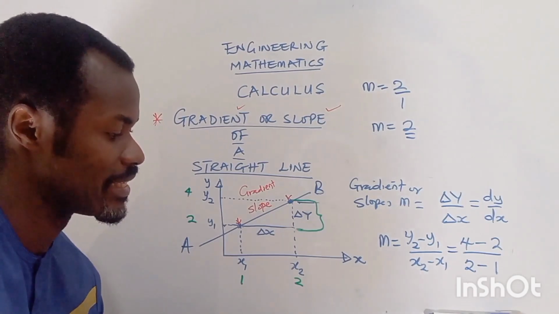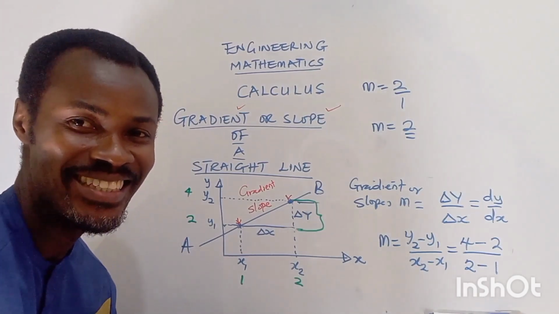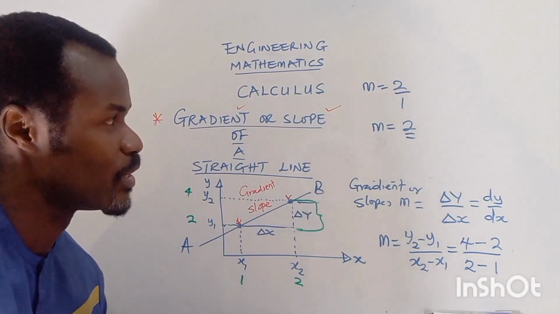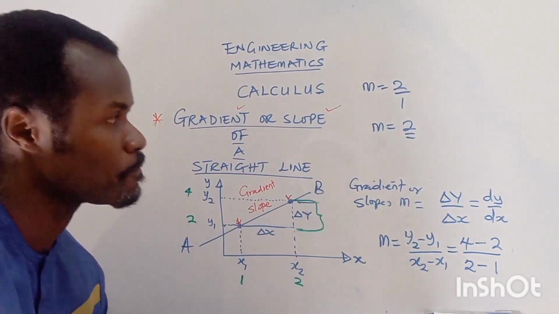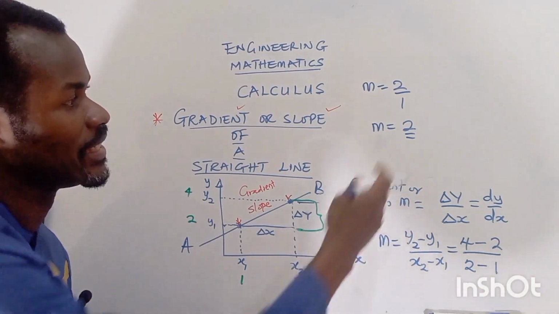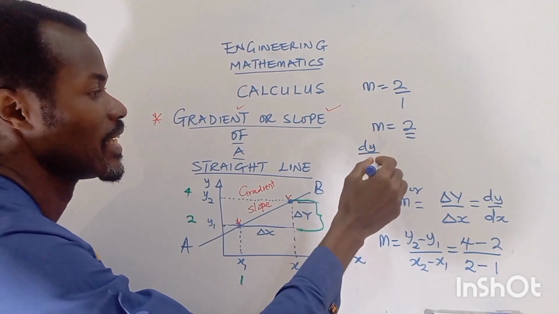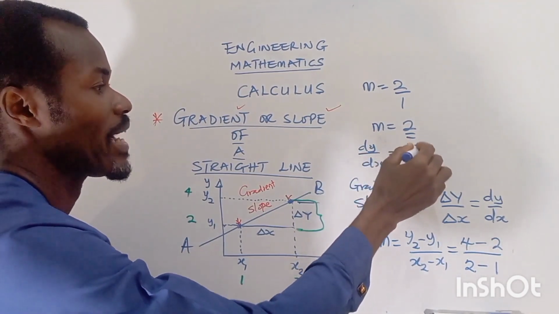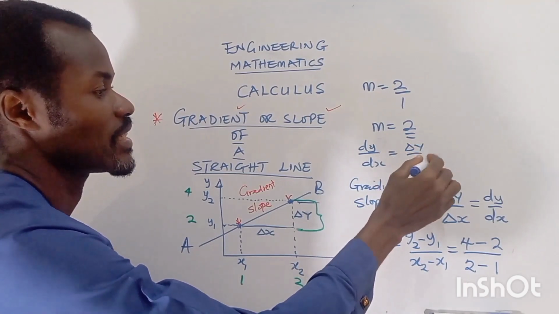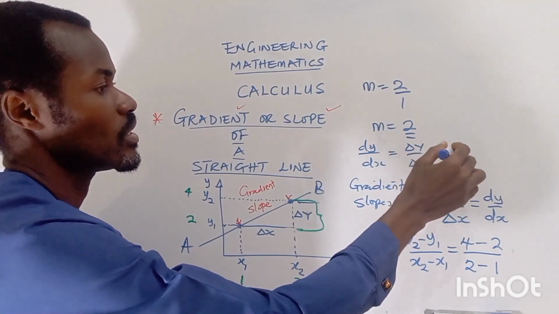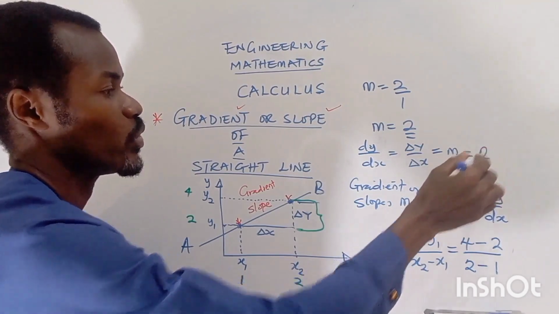This is a basic understanding you want to get about calculus. And we can simply refer to this as dy over dx, or the change in y over the change in x, in this case, which is equal to n, which is 2.